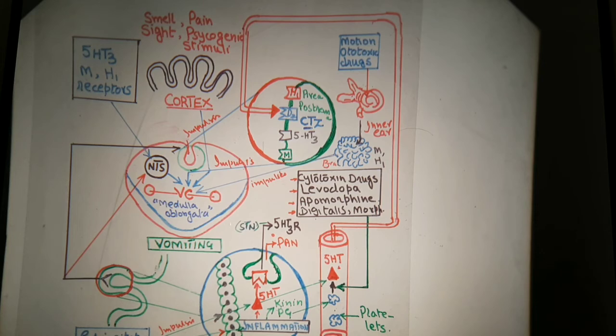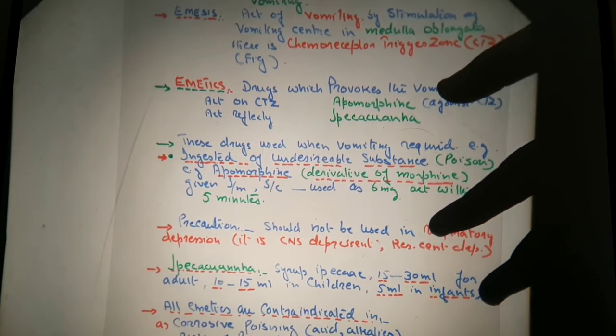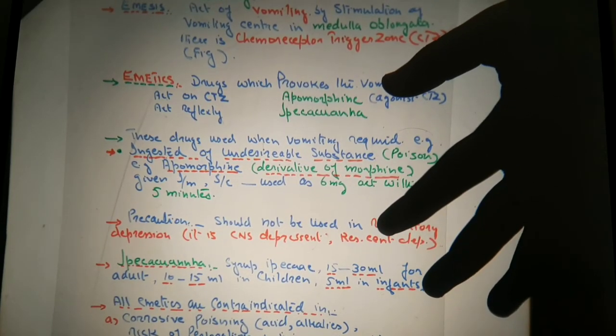And this is the process of initiation of emesis or vomiting. Now I hope all the things are clear to you, how the process of emesis and vomiting takes place, right? Now coming to the emetics.